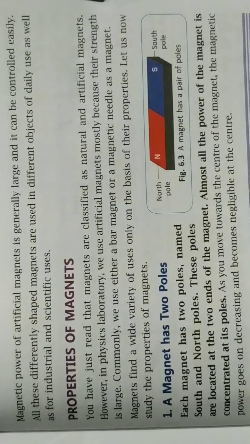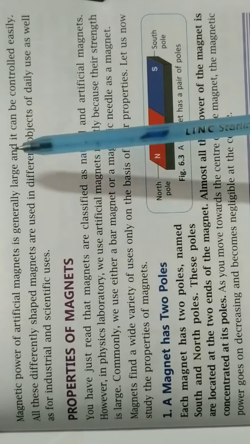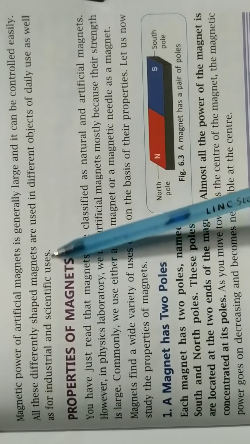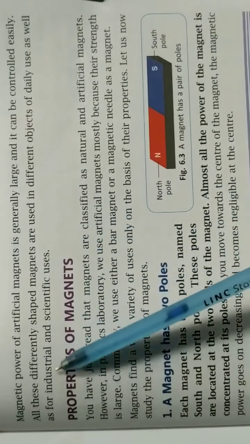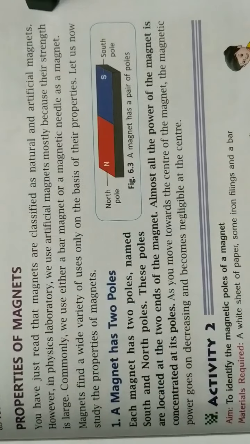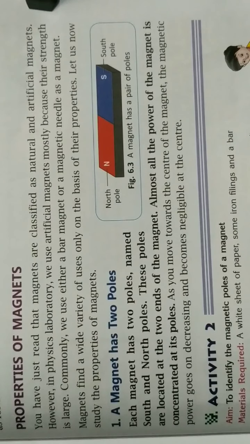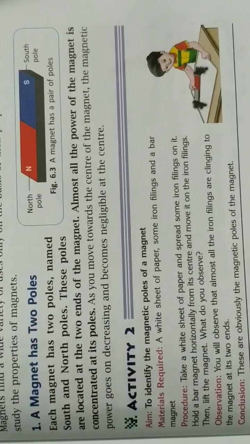Now what is special about artificial magnets? So these artificial magnets are generally having large magnetic power and it can be controlled easily. So all these differently shaped magnets are used in different objects of daily use as well as for industrial or scientific uses. We will learn about the uses of magnets at the end of the chapter, like where all the magnets are used. Now our next topic is the properties of magnets.